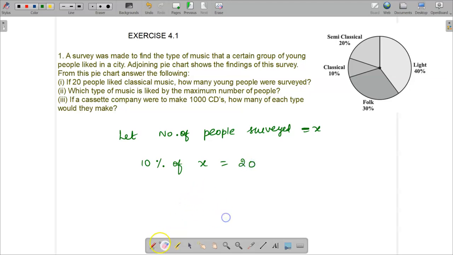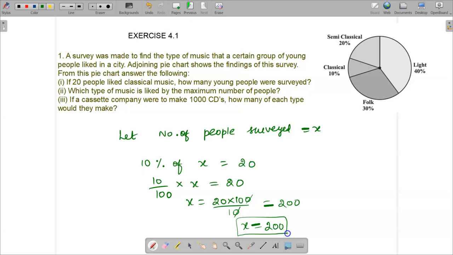So, using this, I can write 10 by 100. Why? Because 10% is 10 by 100 into X, that is the number of people surveyed, is equal to 20. So, X is equal to 20 into 100 divided by 10. So, the zeros get cancelled. 20 into 10 is 200. So, X is equal to 200. That is the number of people surveyed is equal to 200. So the first question is over.